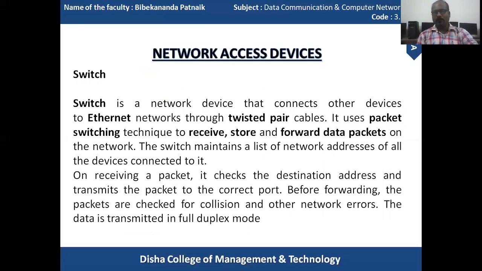And the next one is called the switch. Basically, a switch is a networking device like a router and NIC that connects other devices to Ethernet networks through twisted pair cables. In the previous sections, we learned about different transmission media such as twisted pair, coaxial cable, and optical fiber cable. So basically, a switch communicates on twisted pair cables. It uses packet switching techniques to receive, store, and forward data packets on a network.